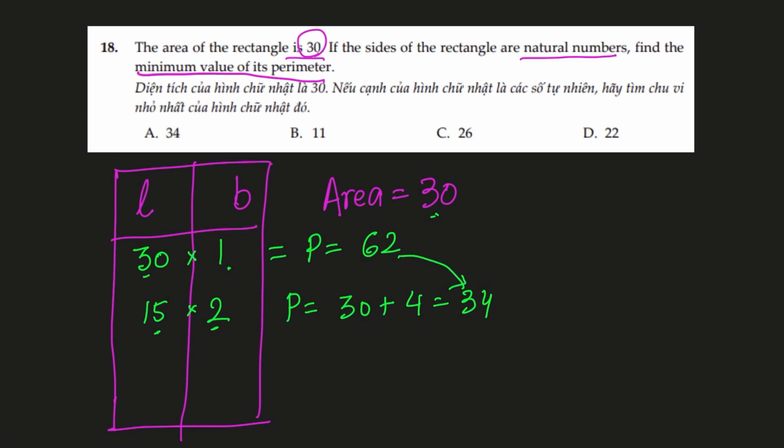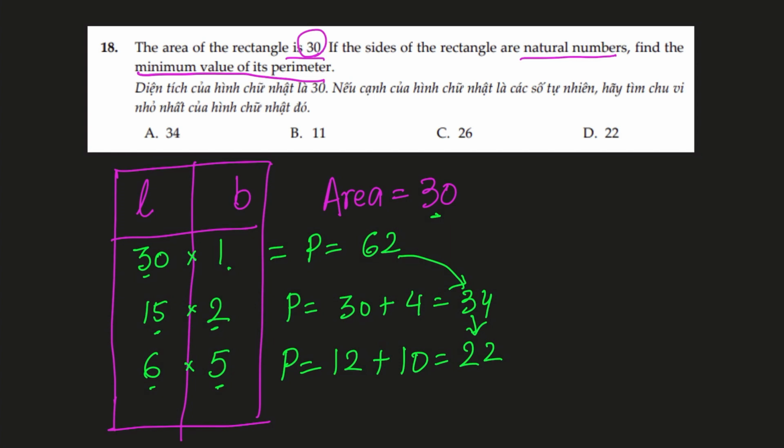But let's keep exploring. Again, looking at the area of 30, another factors are 6 and 5. 6 times 5 is 30, and the perimeter in this scenario is 6 times 2 is 12, and 5 times 2 is 10, and the total is 22, which is lower than both the above values that we got, 62 and then 34, and now is 22.